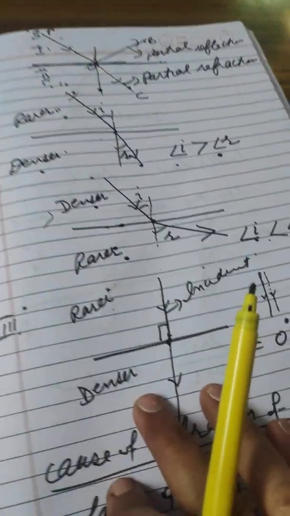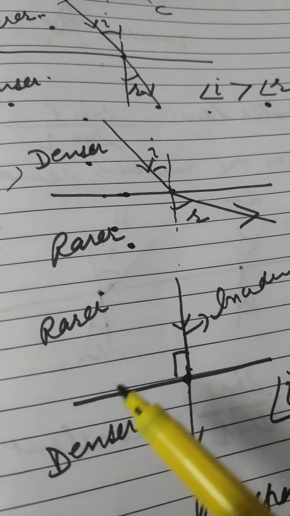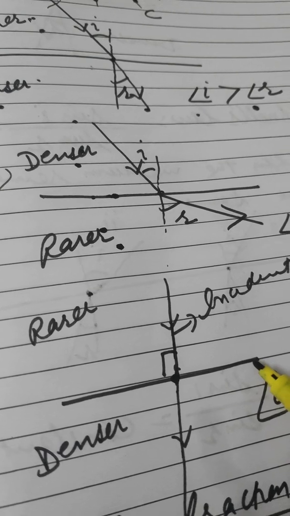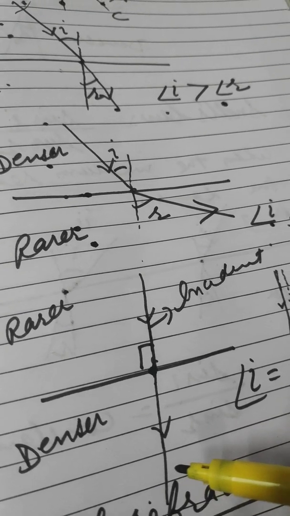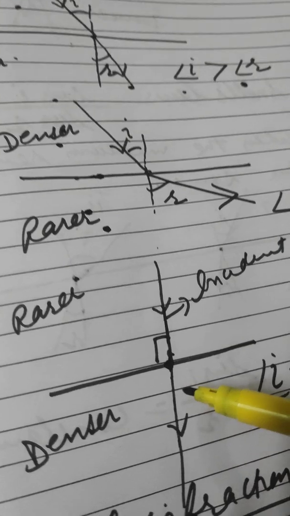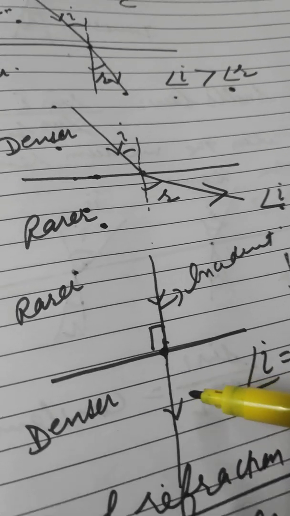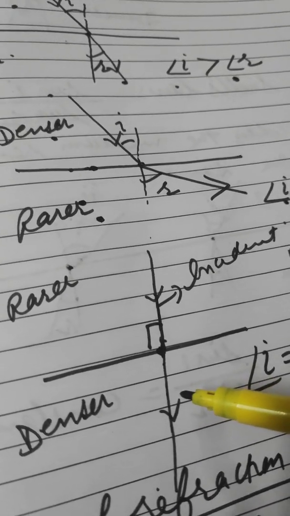And if the ray of light falls normally on the surface of separation, it moves undeviated. This means when the ray of light falls normally on the surface of separation, the speed of light changes, but the direction remains the same.